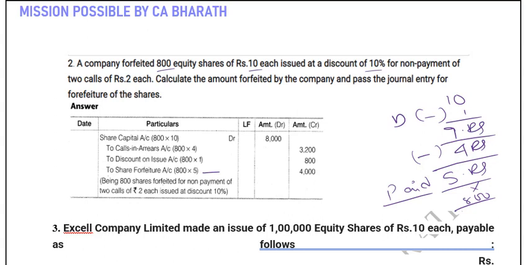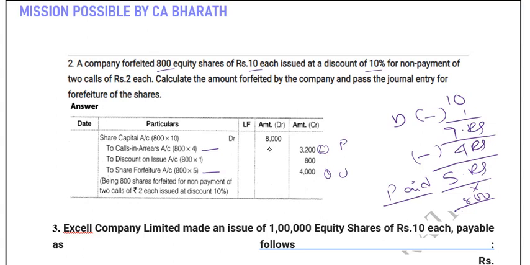And what is the other part? Paid amount. What is the paid amount? 5 rupees, which we have credited. What is the other part? Unpaid amount. Unpaid amount is 4 rupees. So that 4 rupees we are showing here as calls in arrears. So this is the first thing, this is the second thing. This is the paid, this is the unpaid.